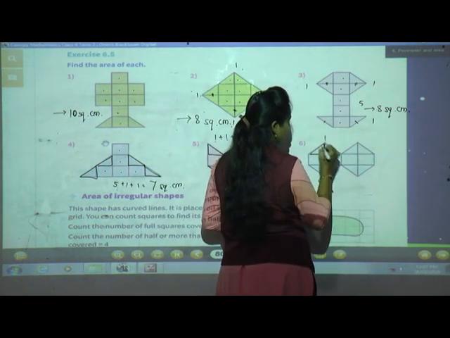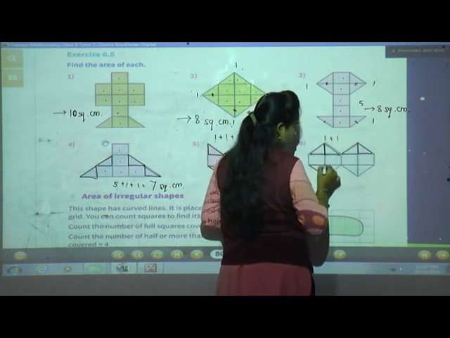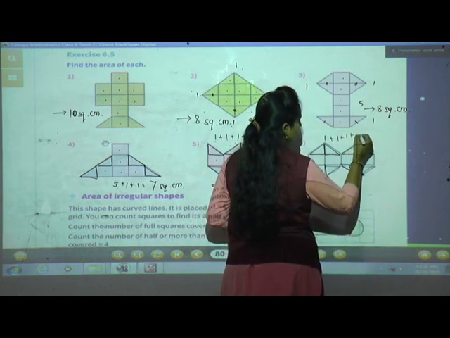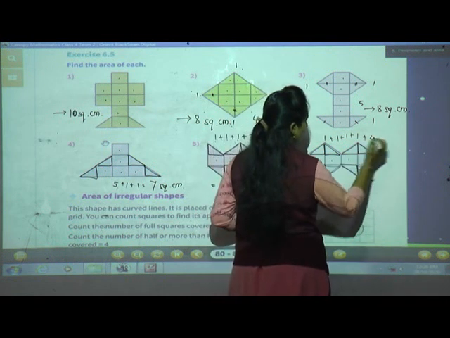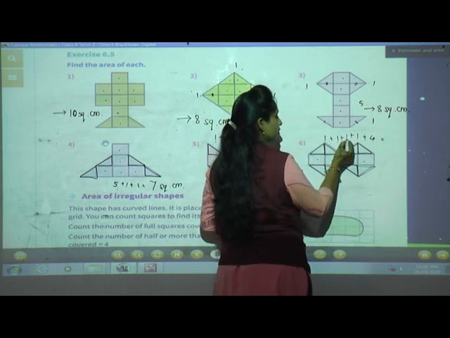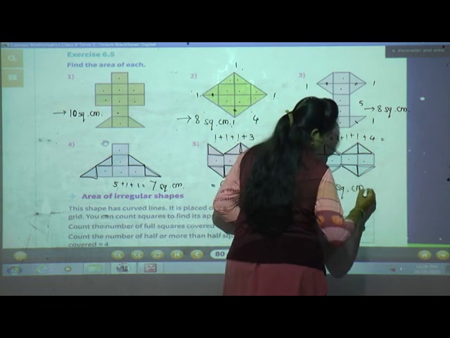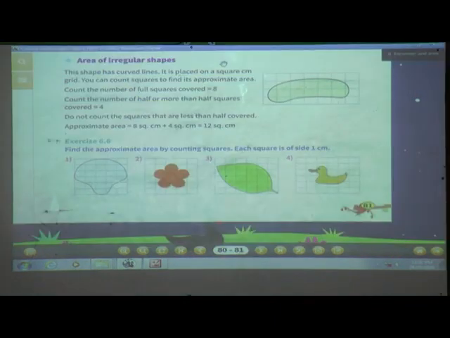See the last one. Half plus half 1. Half plus half 1. See here also half plus half 1. Here also half plus half 1. Now the full squares 1, 2, 3, 4, plus 4. We will count 1, 2, 3, 4. 4 plus 4, 8 square centimeter. Understood? Clear? Clear till here? Yes. Now we'll move to the next point.